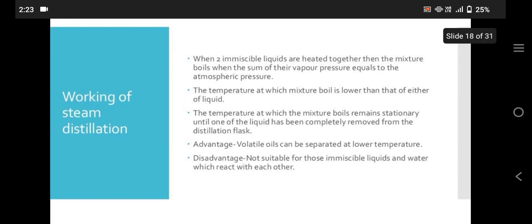When two immiscible liquids are heated together, the mixture boils when the sum of their vapor pressures equals the atmospheric pressure. The temperature at which the mixture boils is lower than that of either of the liquids.